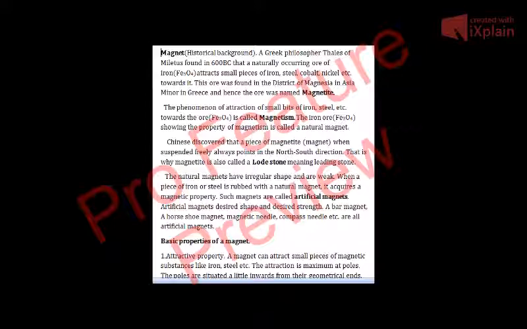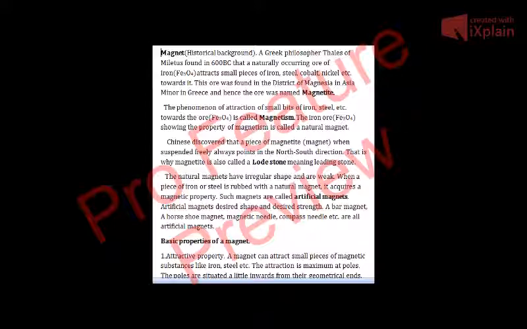Then Chinese discovered that a piece of magnetite, which we now call a magnet, earlier called magnetite, when suspended freely, always aligns itself in the north-south direction. If you rotate it towards the east-west direction and let it free, it will again align itself in the north-south direction. It will never stay in the east-west direction or any other direction.